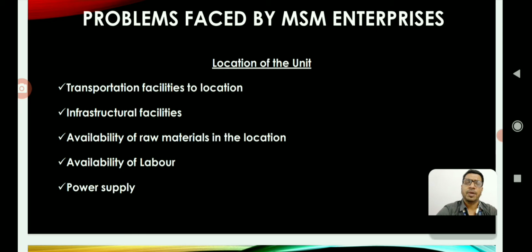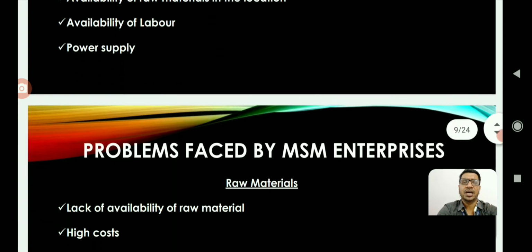And next one is power supply. Continuous uninterrupted power supply is required to make the products, goods and services available to the customers. This is another big hurdle faced by MSMEs in India right now.